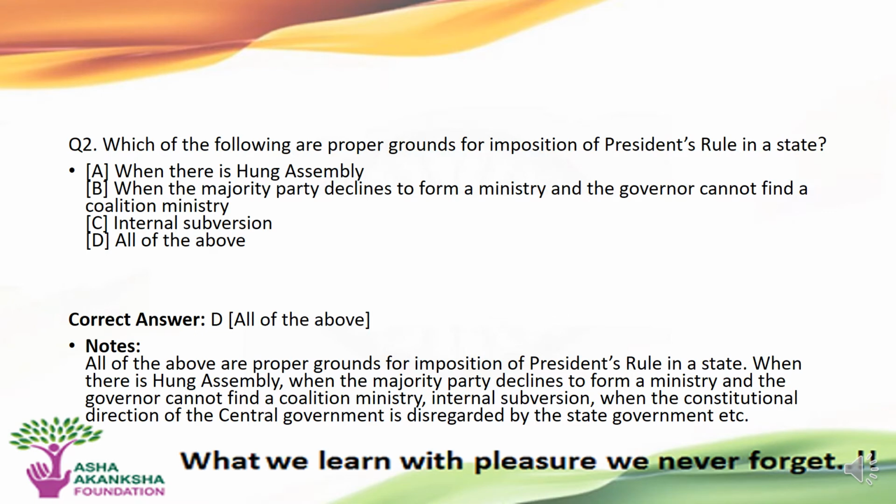The next question is, which of the following are proper grounds for imposition of president's rule in a state? Options are A, where there is a hung assembly; B, when a majority party declines to form a ministry and a governor cannot find a coalition ministry; C, internal subversion; or D, all of the above. The correct answer to this question is option D, that is, all the above reasons are valid for the imposition of president's rule in any state.